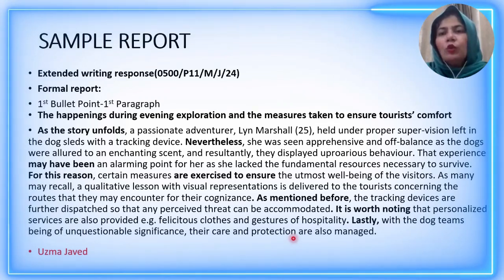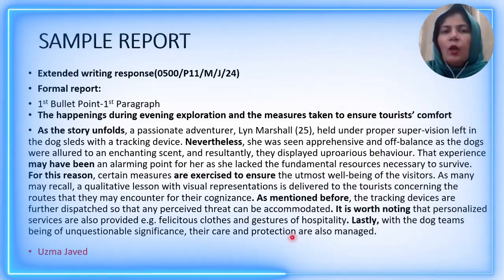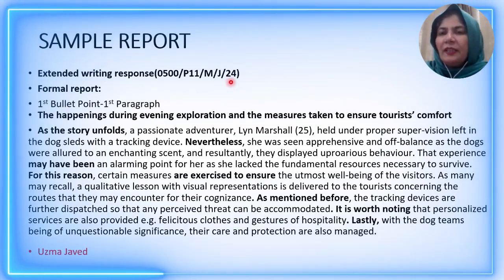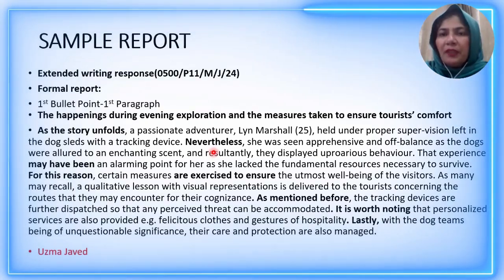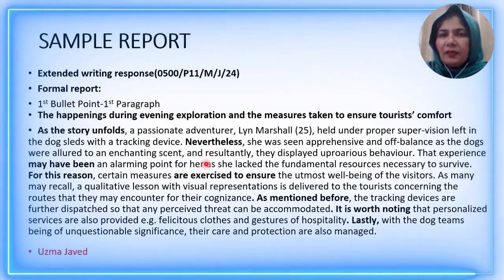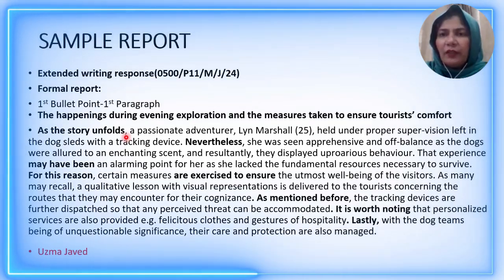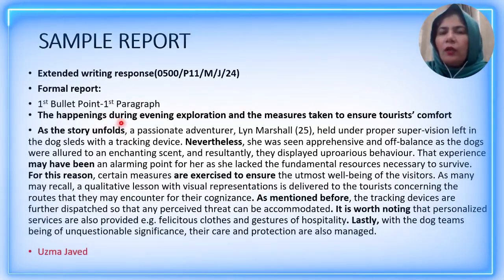And here is the most awaited thing of the whole video. This is the sample answer of May June 24, 0500, and I'm not going to read the complete answer. You can take the screenshot. I will be showing you the picture of the three paragraphs, that all the three paragraphs start with a subheading.